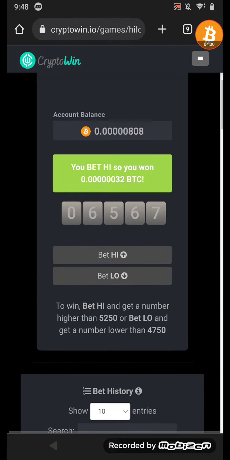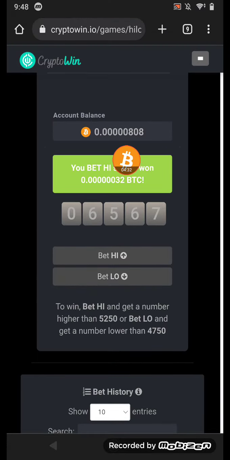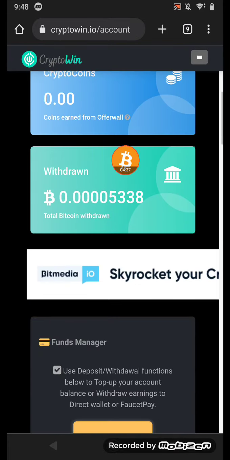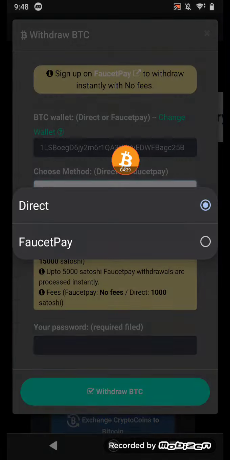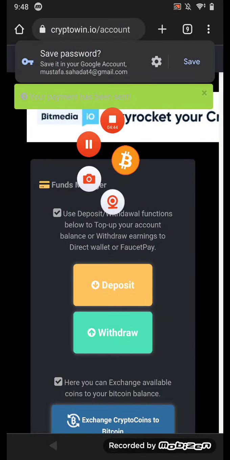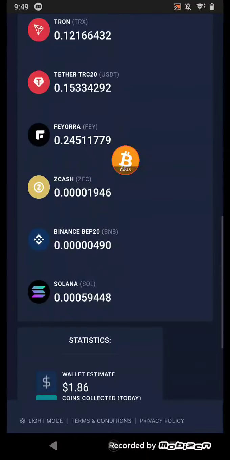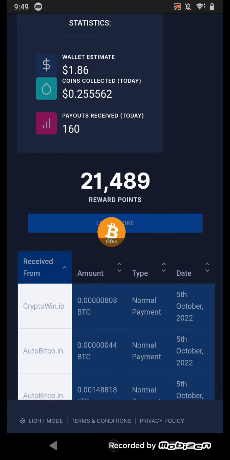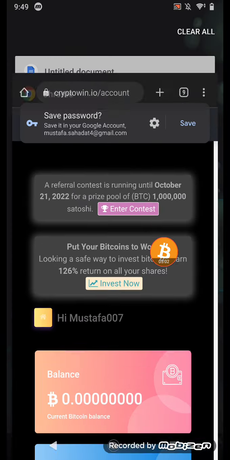Okay guys, you can see I won 100 Satoshi in the betting, and right now I come here, click withdraw and click FaucetPay, put my password, and now you can see this website sent me my Satoshi instantly, and that's the best trick that you can use. And I earned 100 Satoshi from the betting in that website, the Cryptowin betting website, and that's it.